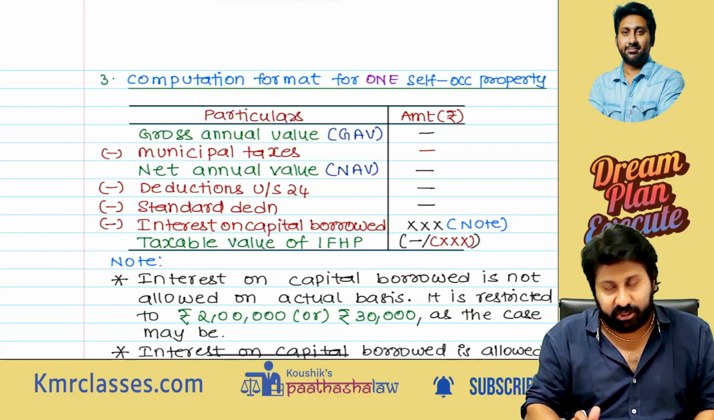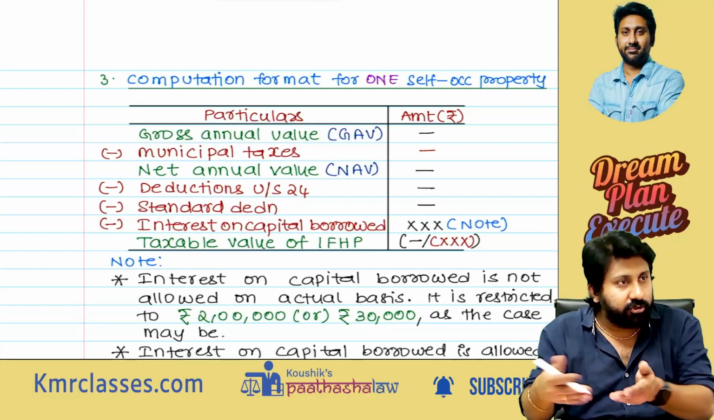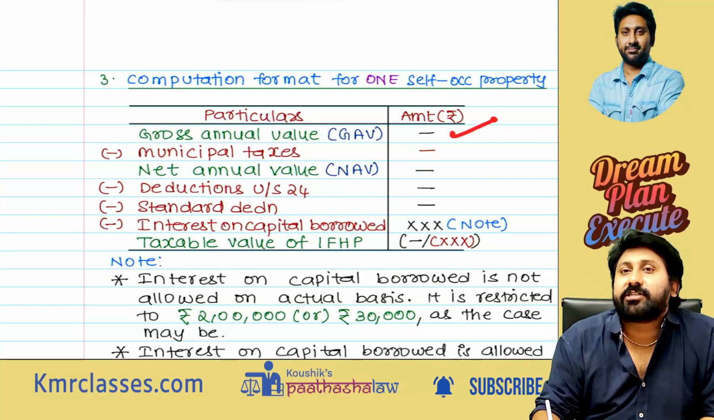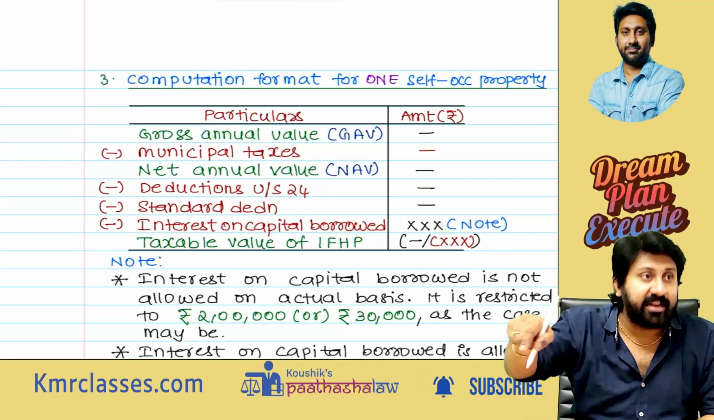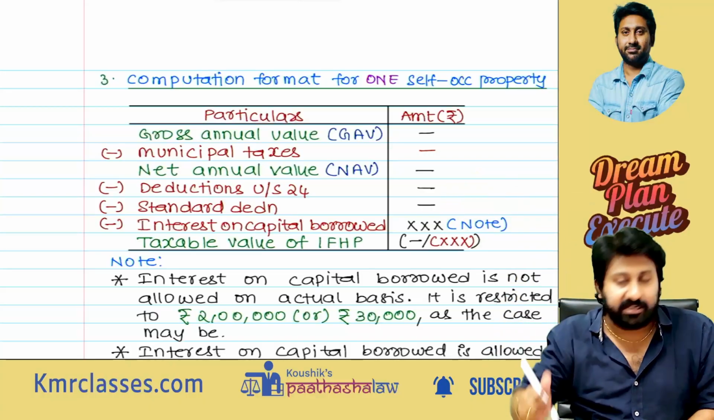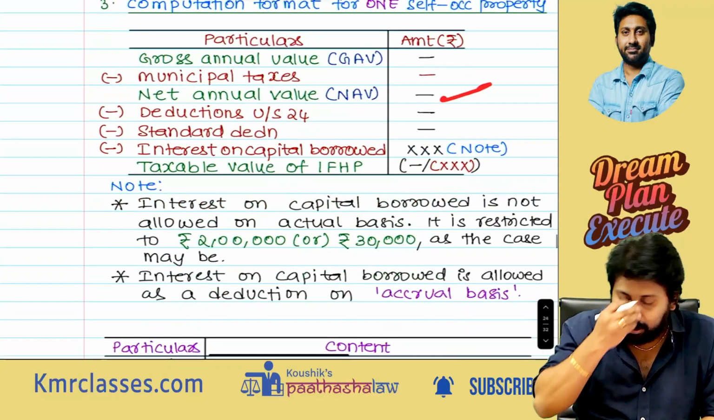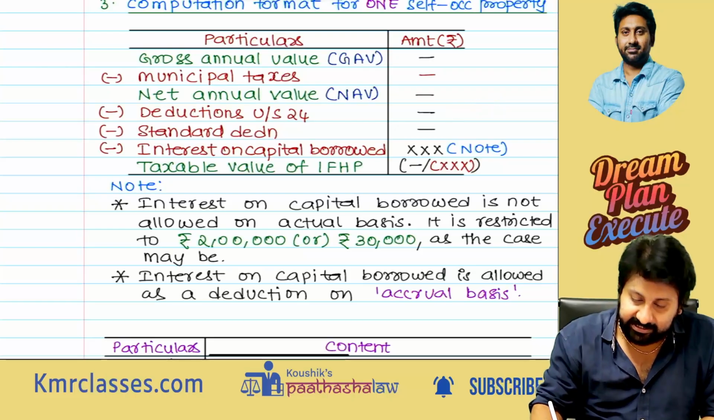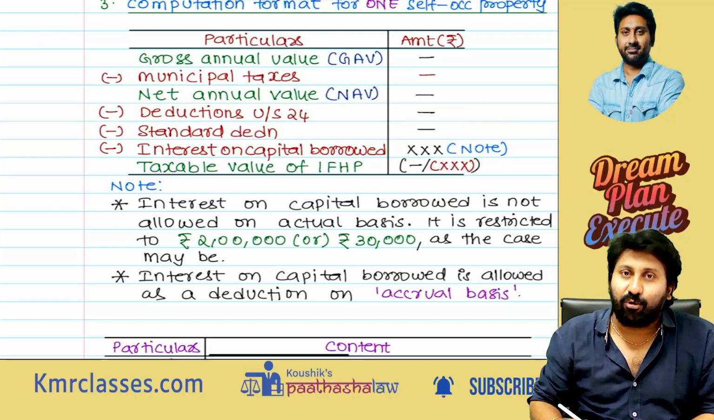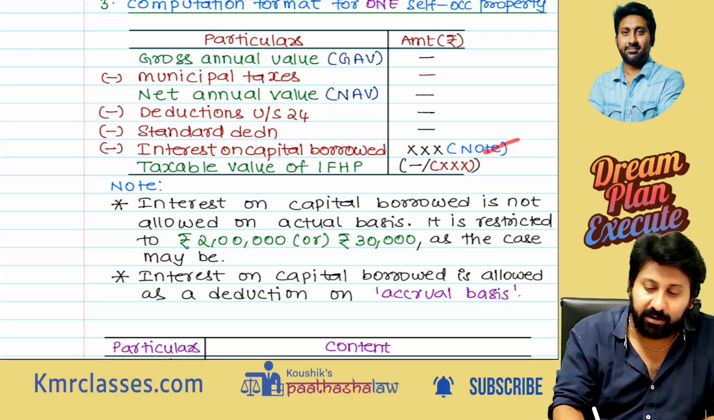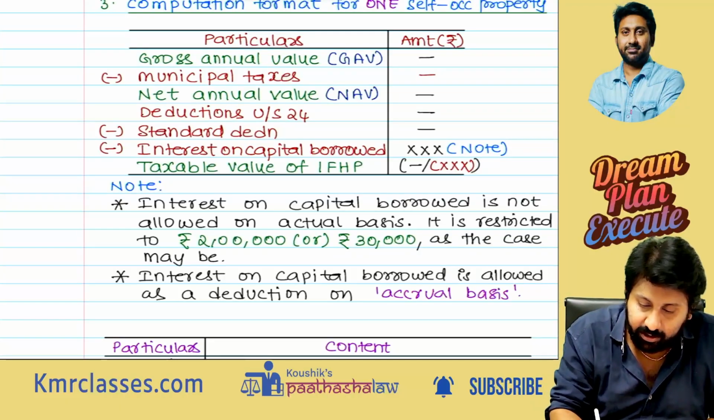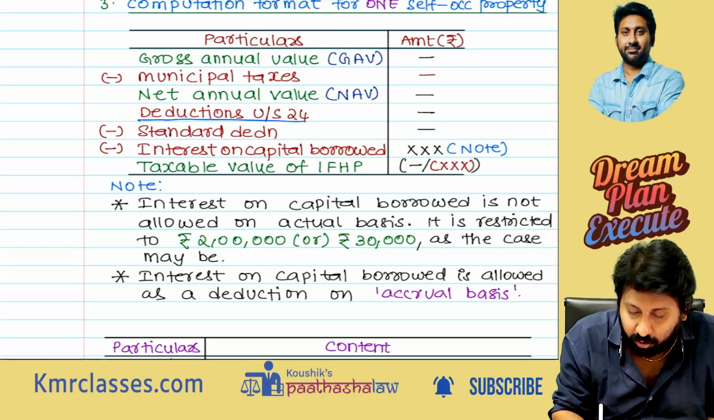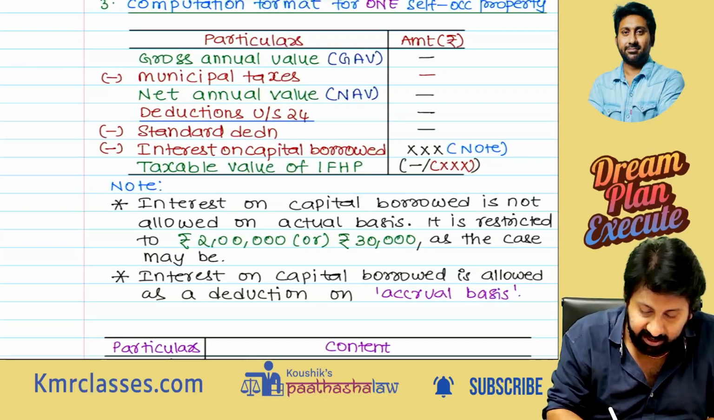Computation sheet for one self-occupied property. Second one also you should do in the same way. Take gross annual value first, which is nil. Municipal taxes, no deduction. Why? If income is taxable, deductions are allowed. Income is not there, then why should I give deductions? No deduction allowed. Net annual value nil. Standard deduction is nil. I will give only interest on capital borrowed as a deduction. Okay. Only interest on capital borrowed will be allowed as a deduction. Other deductions are not allowed. Standard deduction of 30% is not allowed.